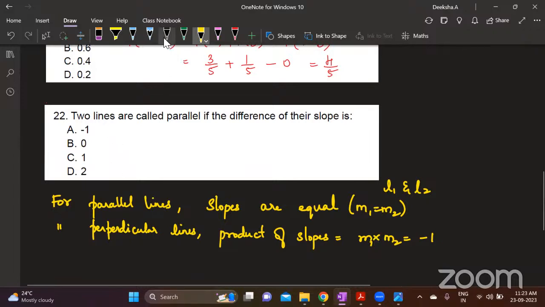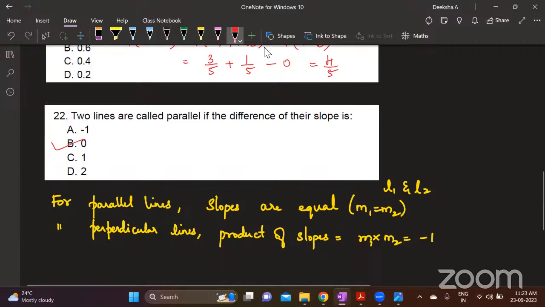Here they have given that two lines are parallel. If the difference between their slopes is, see, if two slopes are equal, then they're called parallel. If they are equal, then the difference between them will be 0. Okay, answer here is 0 because for parallel lines, slopes are equal. Hope this is clear. If it is perpendicular lines, the product of slopes is -1. According to that, the question will be asked.